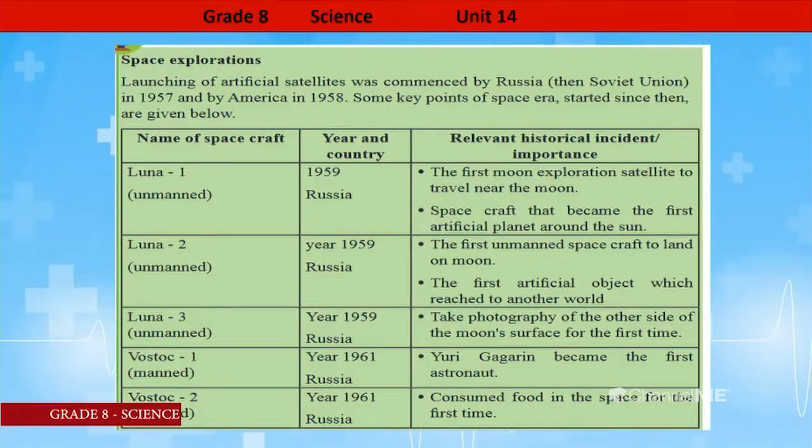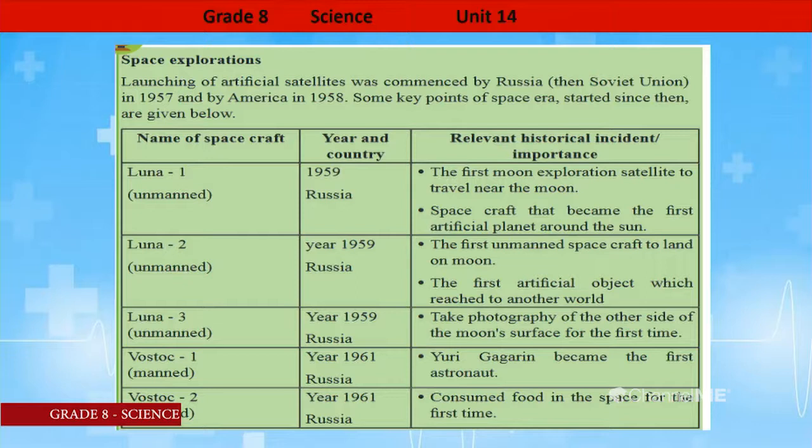Then next one, Vostok 1. It was also launched from Russia in 1961, but this is a manned spacecraft. Yuri Gagarin became the first astronaut who visited space. Yuri Gagarin became the first astronaut who visited space for the first time in the year 1961.